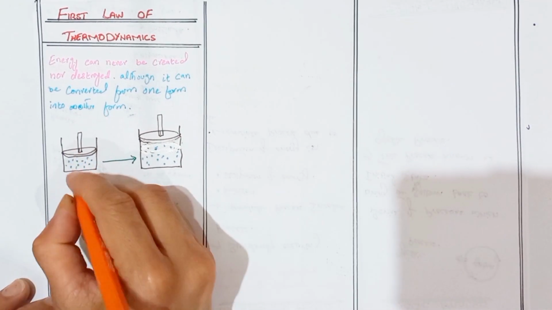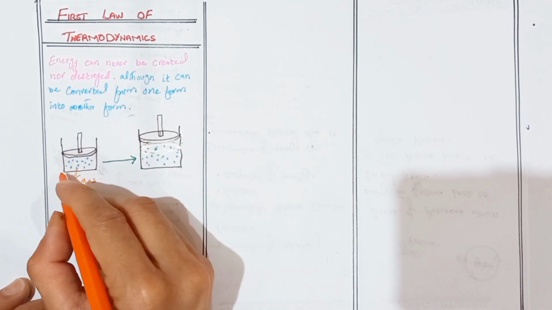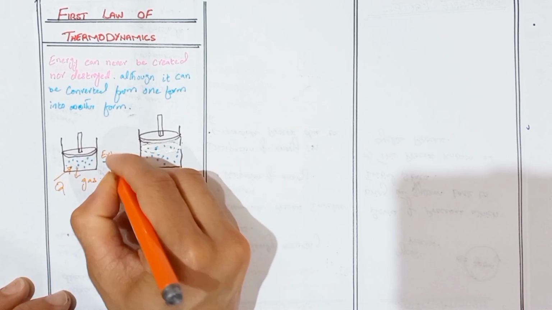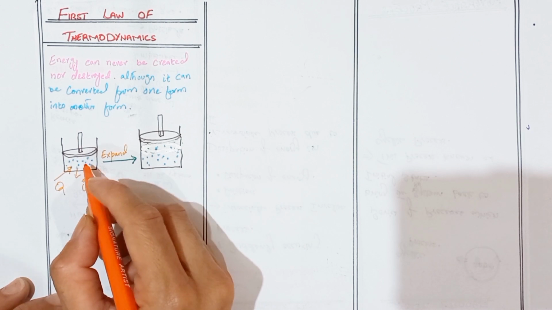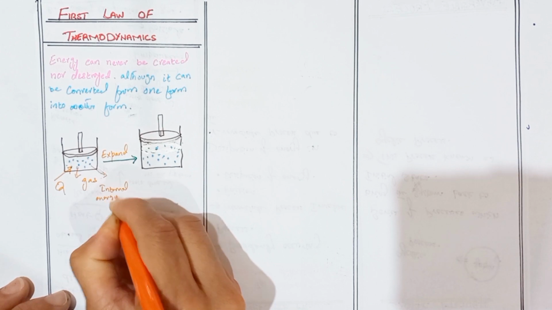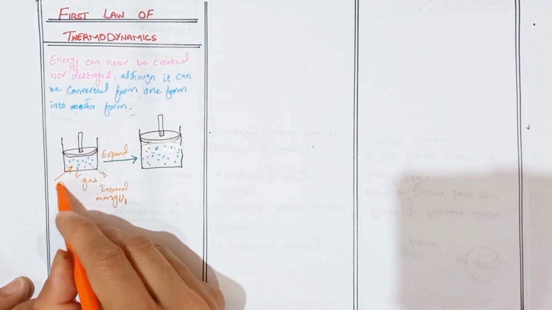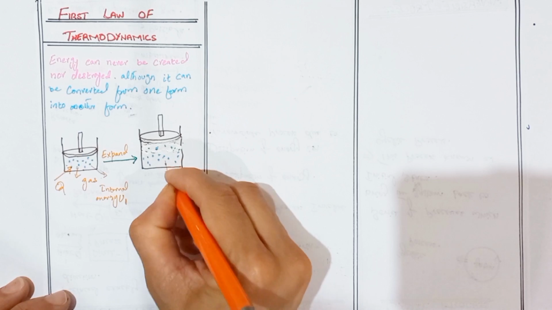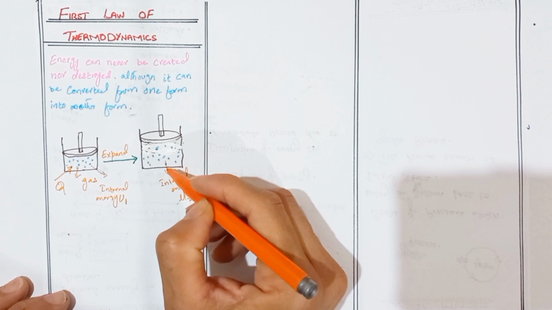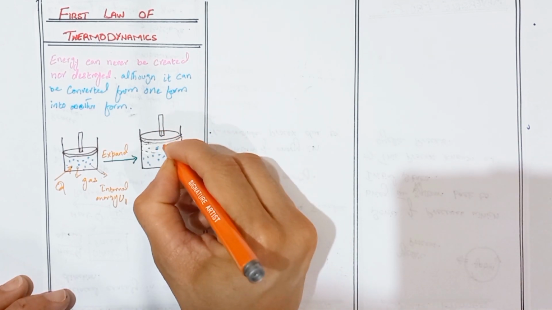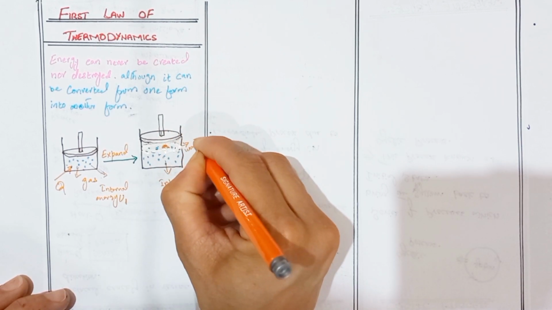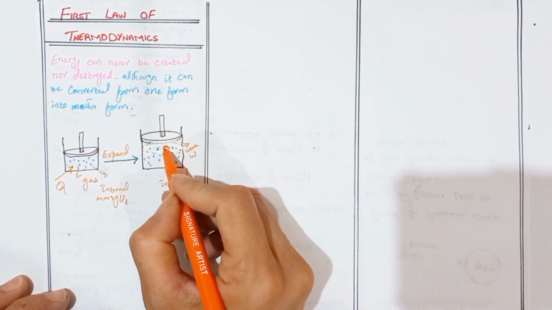Here we take a container of constant volume containing gas. When heat Q is added into the system, the gas expands. In the initial state, the internal energy of the gas is U1. After heat Q is added, the internal energy increases and becomes U2. Due to the gas pressure, the piston of the container is moved upward, which means that the gas is doing work on the piston.